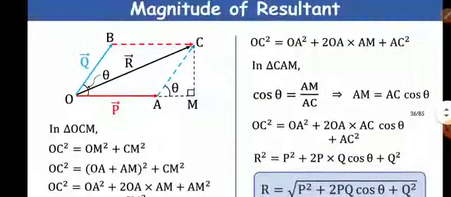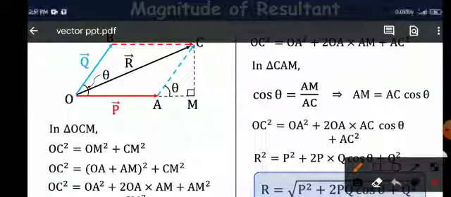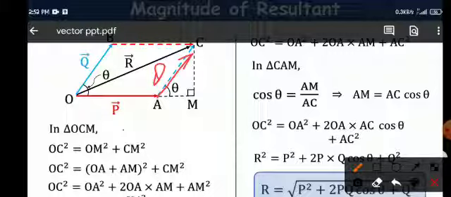And see, suppose this is P and this is your Q vector. Then extending OA to M and dropping perpendicular from C to extended OA vector, CM.